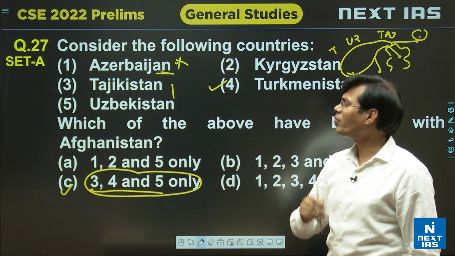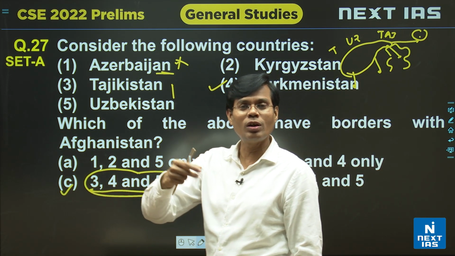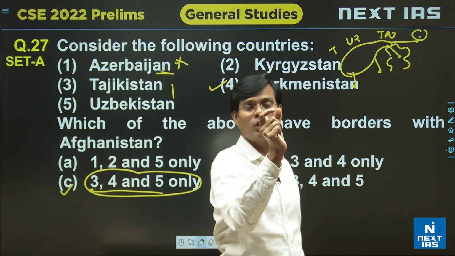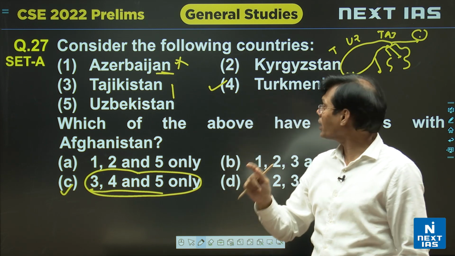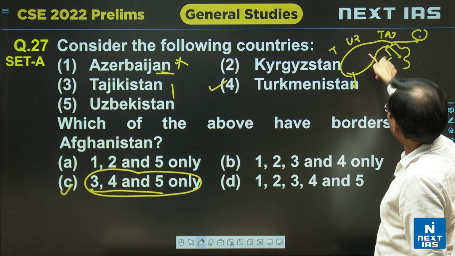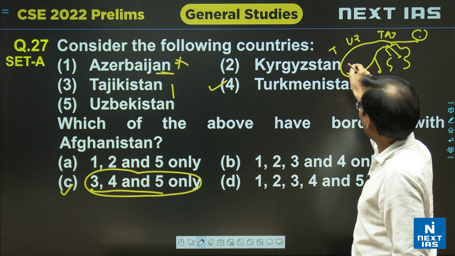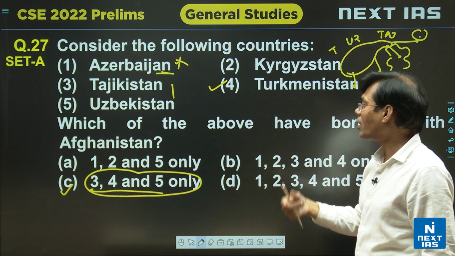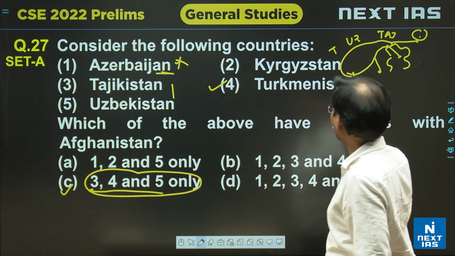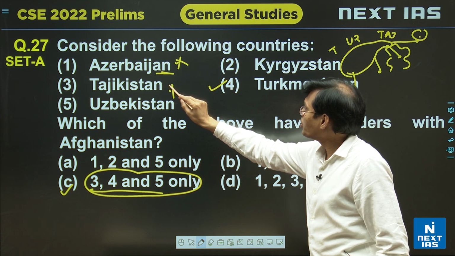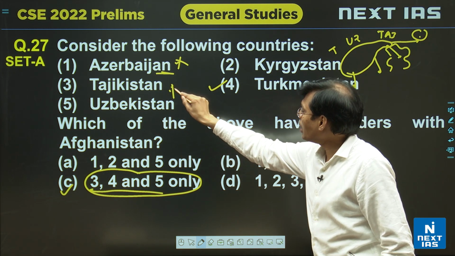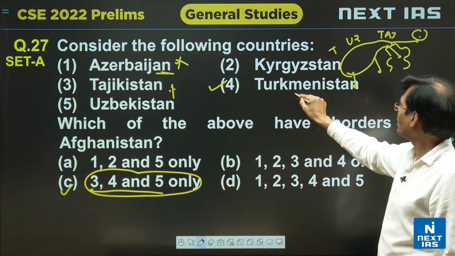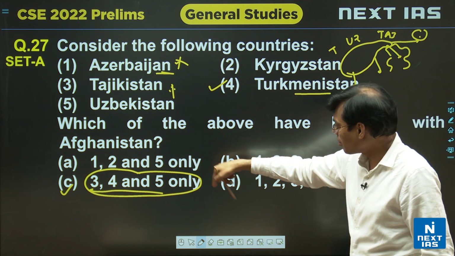So whichever knowledge you have, use that knowledge: the TAPI gas pipeline, Turkmenistan, Afghanistan, Pakistan, on this basis also you may do that. But definitely I would suggest that you draw a crude diagram of key countries during the exam, and you may reach the correct answer as well. The option 3, 4, 5: Tajikistan, having the Pamir Knot to the north, also Uzbekistan, and Turkmenistan, the gas pipeline. So on this basis, C.